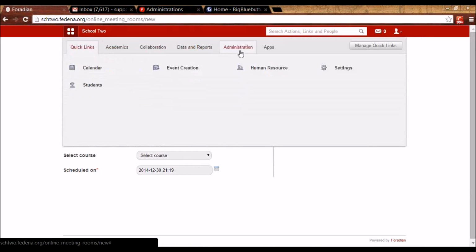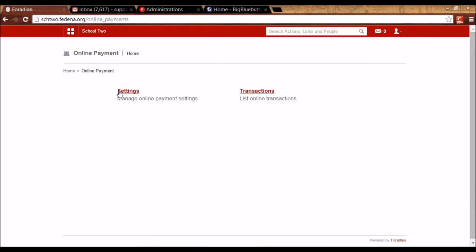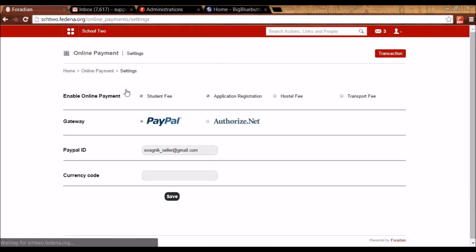Before that, the admin has to do some settings. So he has to go to Administration, then Online Payment and Settings. And here you can select for what all models the online payment should be enabled. Like in this case, when the student is paying fee, or he's registering online for a course, or he's paying hostel fee, or he's paying transport fee, he will be able to pay online using the gateways PayPal or Authorize.net.